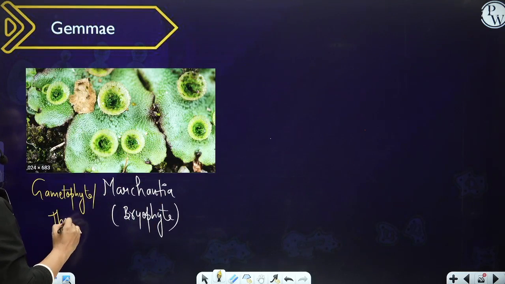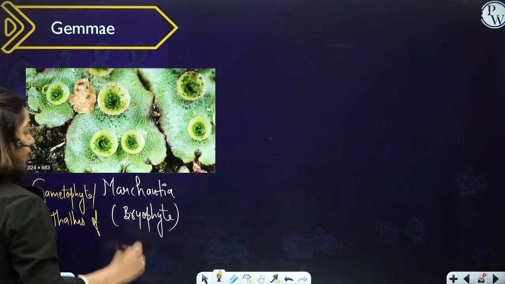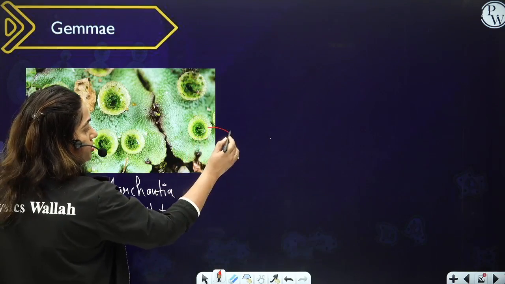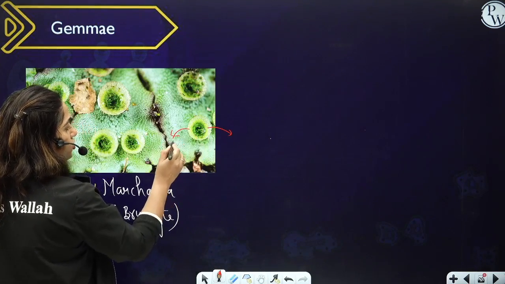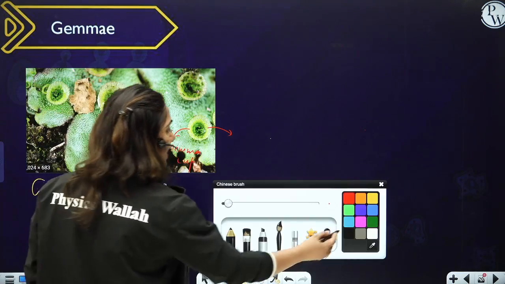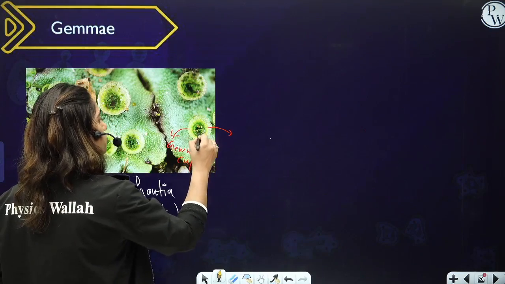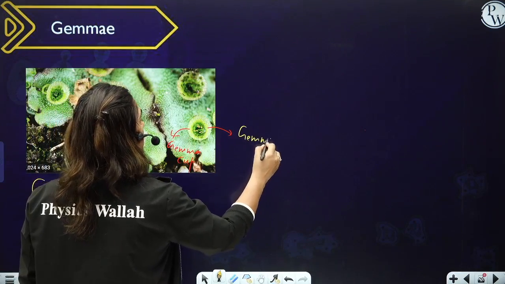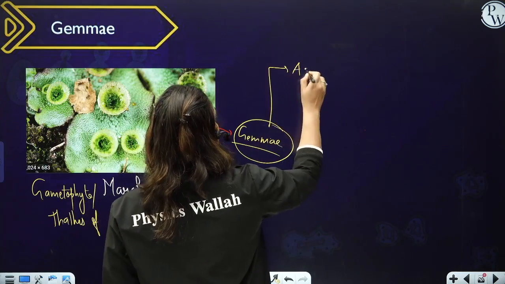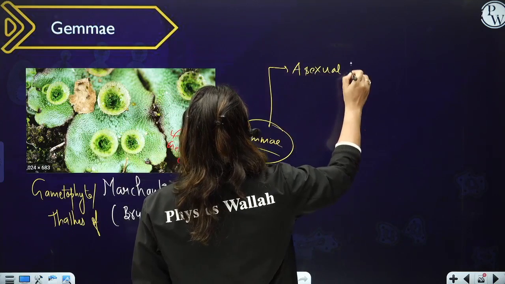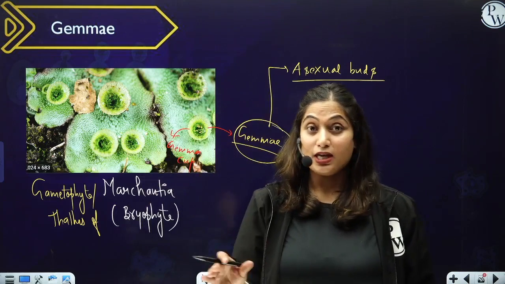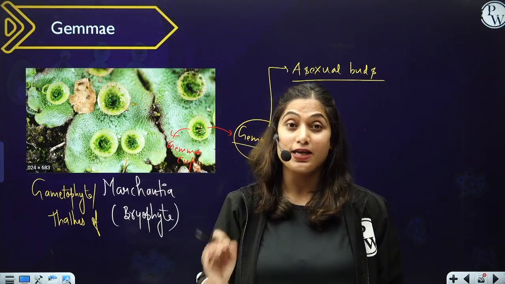Gametophyte or thallus of Marchantia, and on this thallus of Marchantia you can see special cup-like structures, and these cup-like structures are called gemma cups. Inside the gemma cup, certain structures called gemmae are formed. What is important about gemmae is that they are not asexual spores, they are asexual buds. This is very important. Gemma is not a spore, it is an asexual bud.